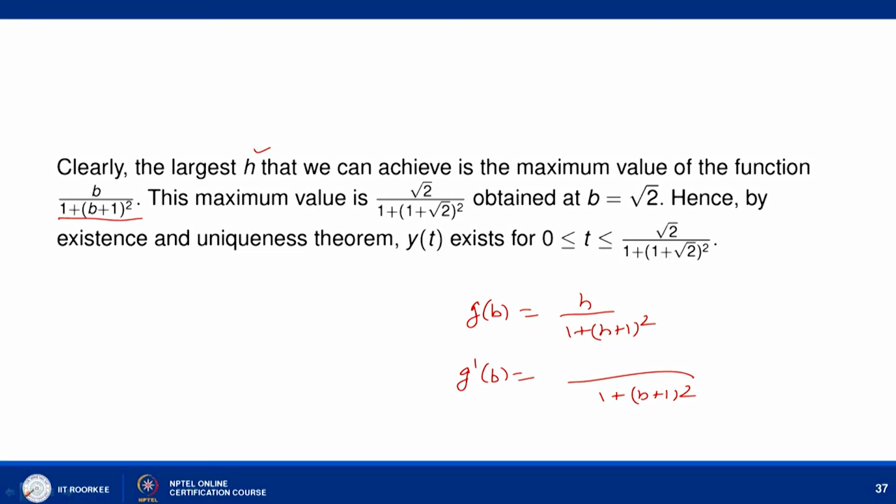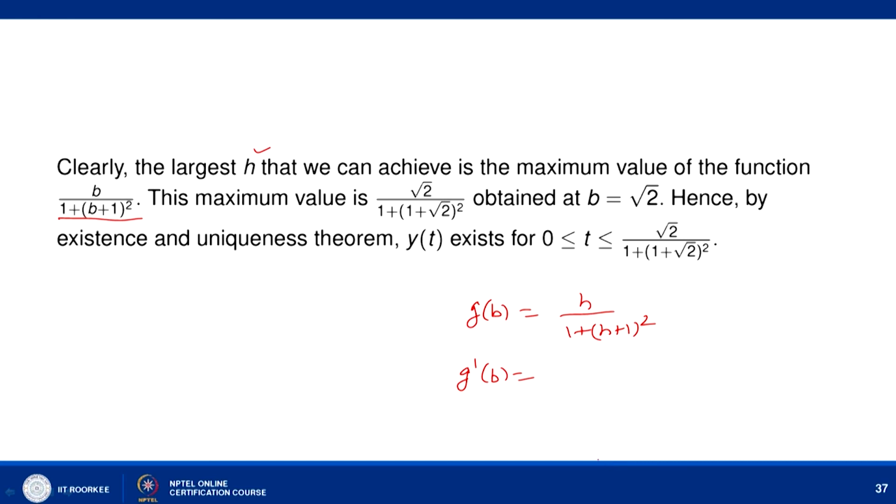So, we can write it here: b times 2b plus 1 minus this, which is your b. Here we simply write b plus 1 whole square and this is equal to 0. So, g dash b equal to 0. This implies that we simplify it: 2b square plus 2b minus b square minus 1 minus 2b is 0, because here the numerator can be written as b square equal to 1.